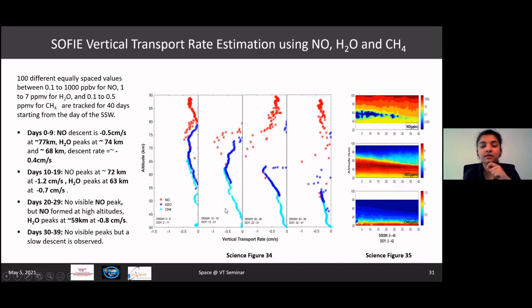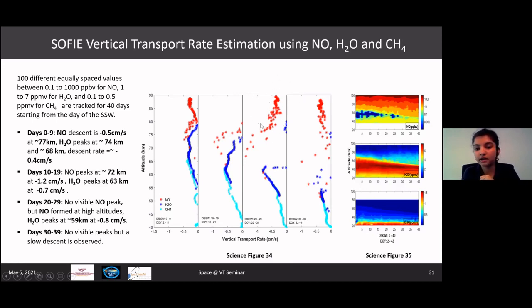In the next 10 days, we see that the concentration of nitric oxide gradually goes downwards. There is a less significant peak. I wouldn't call it a very strong peak, but there's still a peak here at around 72 kilometers for nitric oxide. And then we see a peak for water at around 63 kilometers. And then the light blue here is again methane, which is descending downwards.